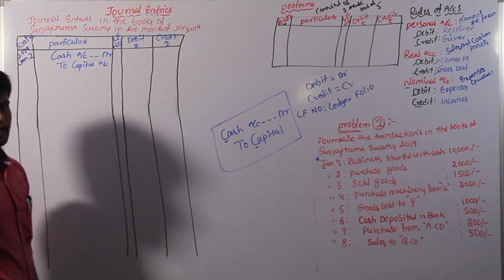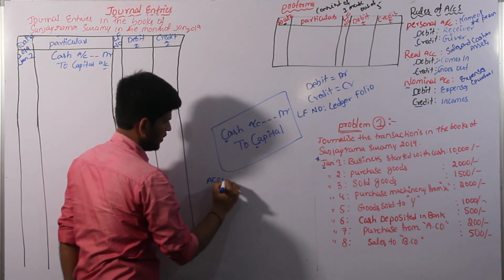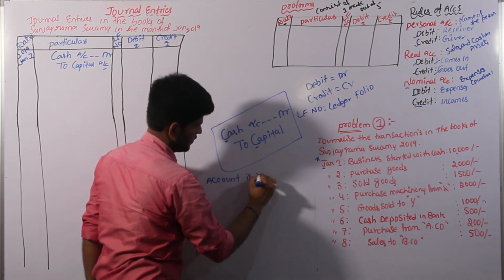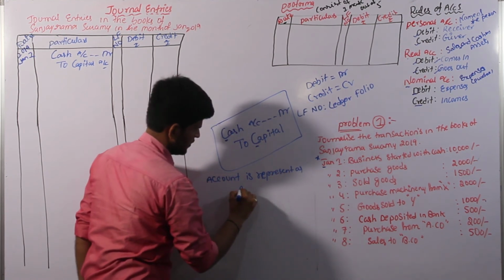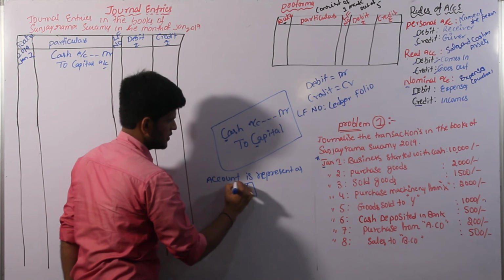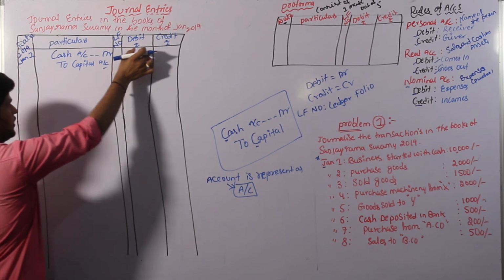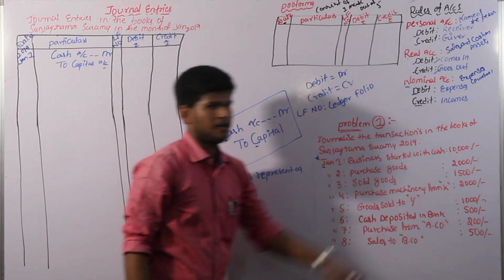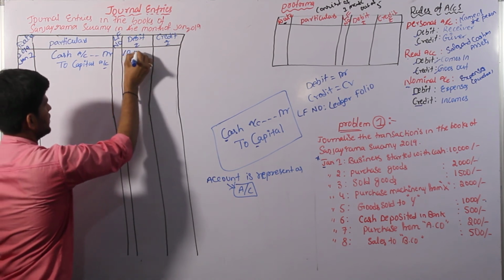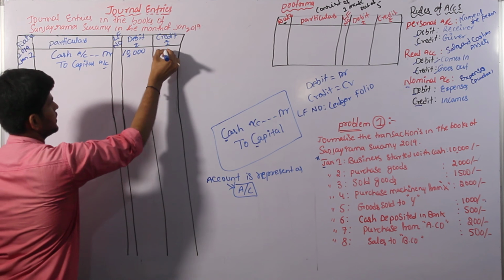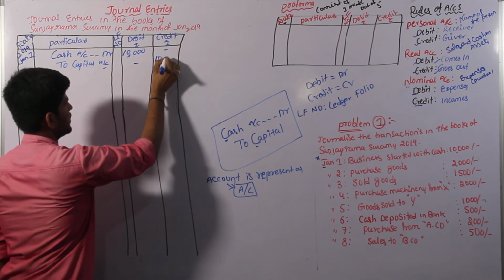According to accounting terminology, the word account is represented as A/C. Is it clear, ma'am? Then come to entering the amount. The first day transaction is 10,000. Cash account debit means we enter 10,000 in the debit column. Then leave space in the credit column: to capital account, 10,000 goes in the credit column.